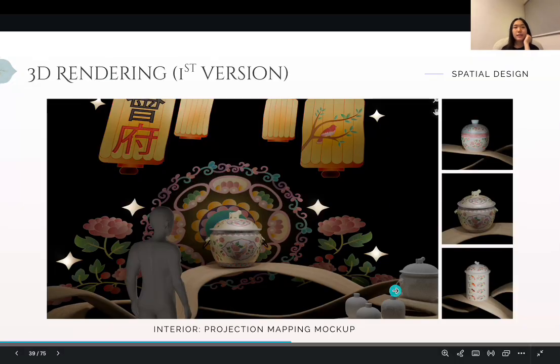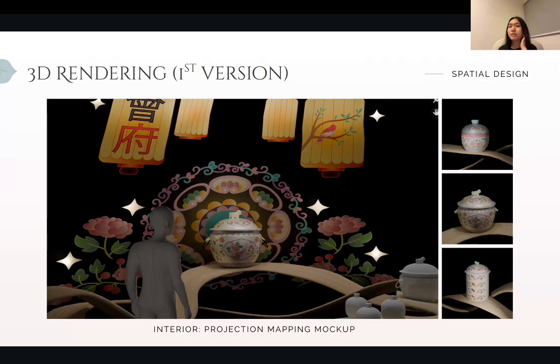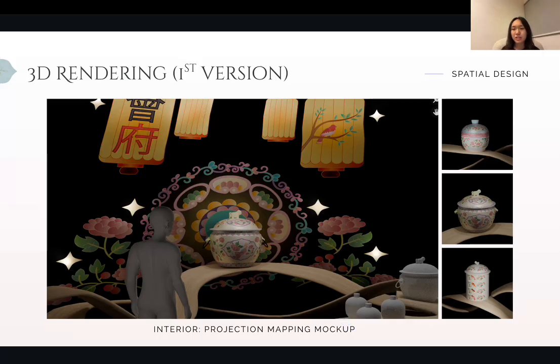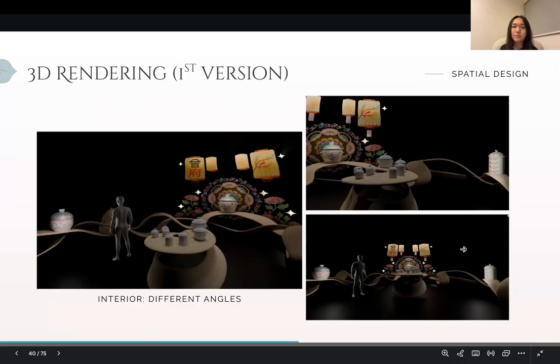And these are the first version of the rendering. I want to visualize the projection mapping mockup on the porcelain and also how it interacts with the surface of the dome. Although it's not perfect yet, this is a simple mockup. And this white model is still in progress because I haven't applied texture yet, so for my submission, it will be complete. Here are some of the patterns for each of the porcelain, and some interior design in different angles.